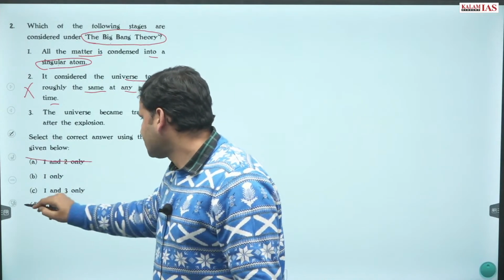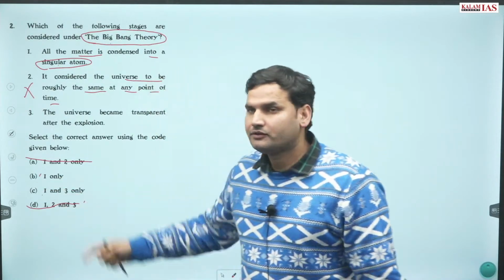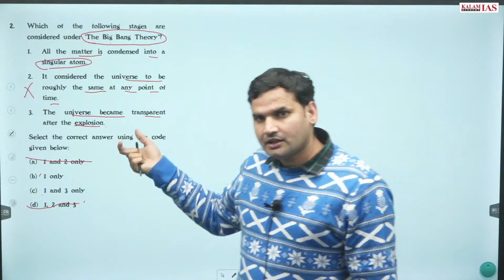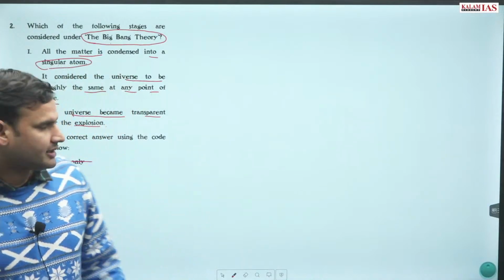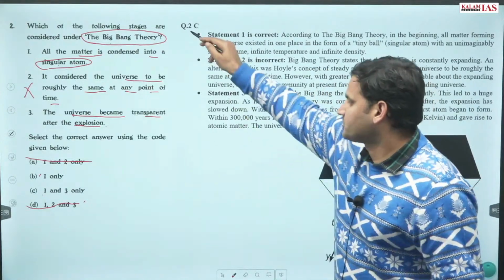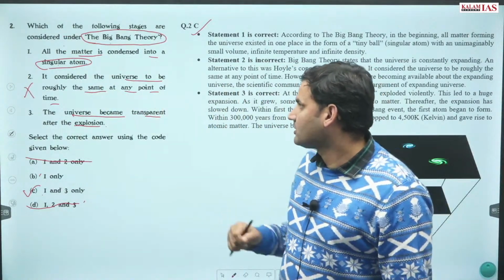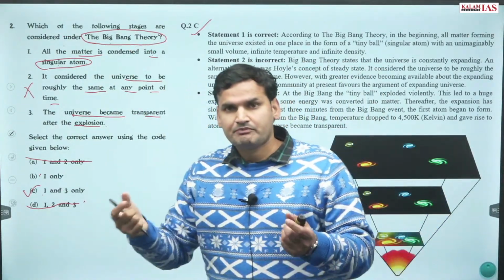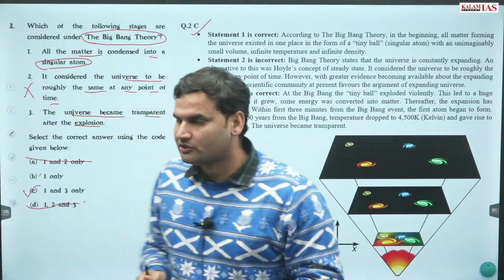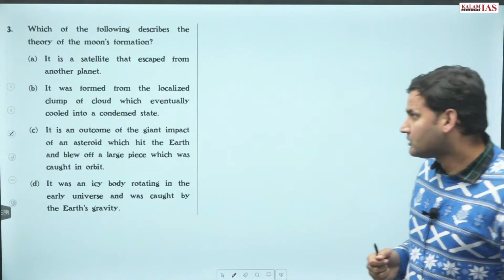If statement second is wrong, obviously what remains are A and C. The first is given in both, the universe became transparent after the explosion. Definitely this statement is true, and it is given in the NCERTs also. So what is our answer? The correct answer is option C. 1 and 3 is correct. Second is wrong. And Big Bang theory is what is said, expanding universe hypothesis. Universe is continuously expanding as per Big Bang theory. Hope this is clear.